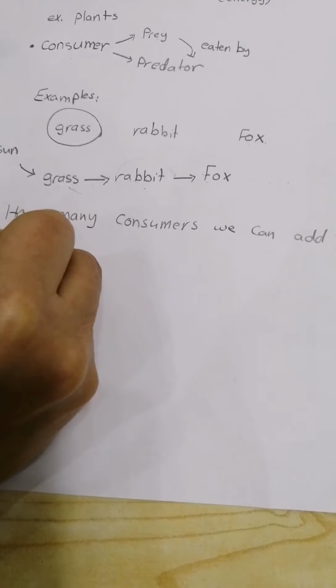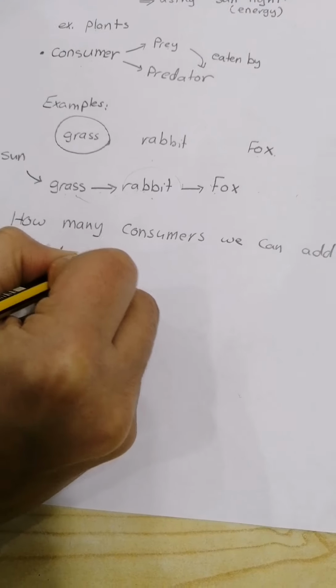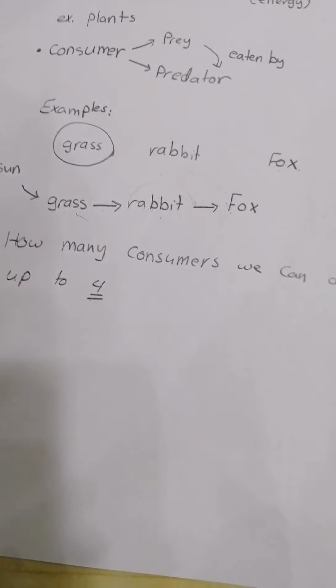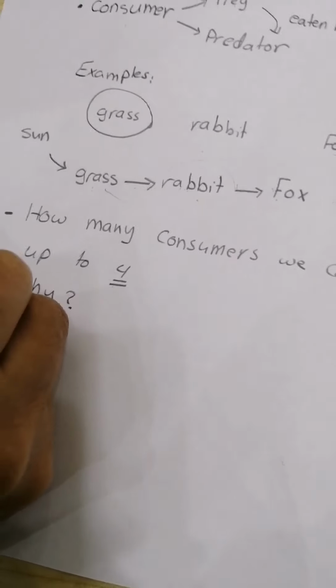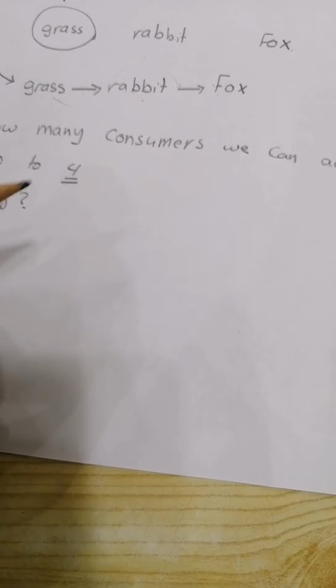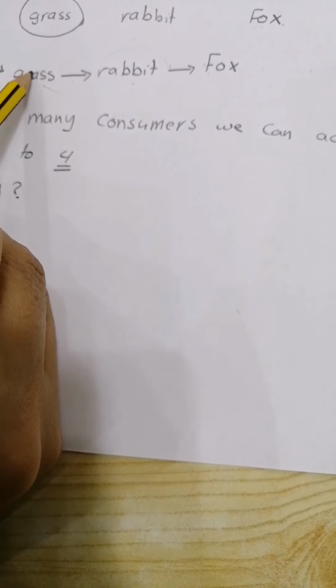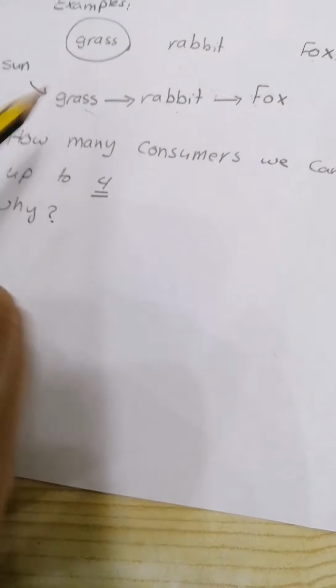So we can add up to 4, not more than 4. Why? Because energy is lost through this food chain.